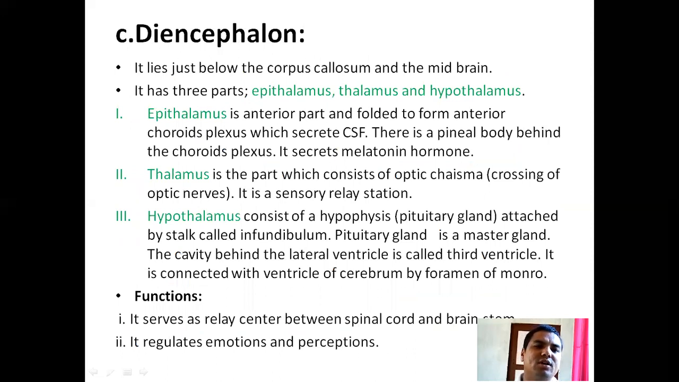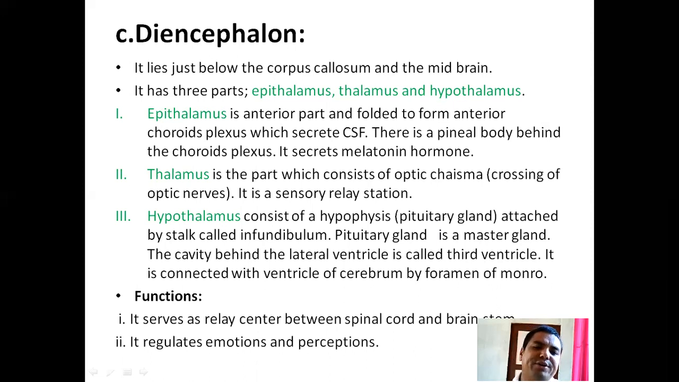Diencephalon. The diencephalon just lies below the corpus callosum and the midbrain. It also has three parts. They are epithalamus, thalamus, hypothalamus. The epithalamus is the anterior part and is folded to form the anterior choroid plexus which secretes CSF. There is a pineal body behind the choroid plexus. It secretes the melatonin hormone.